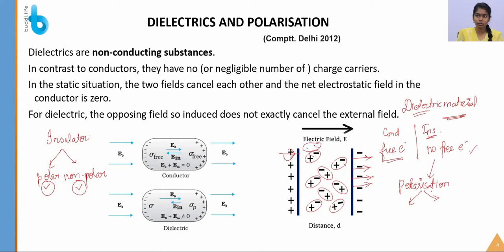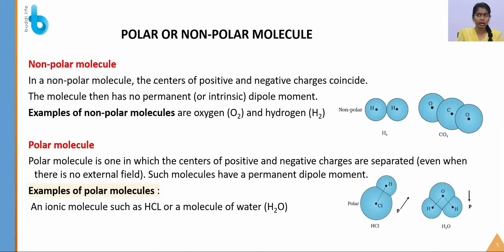So this molecule will turn and exchange charges, so that the positive charge will move to this side and the negative charge will move to this side. So these molecules will arrange like this, so that here the positive and negative will come near each other, and there the negative and positive will come near each other. So let's see what a polar and non-polar molecule is in detail.